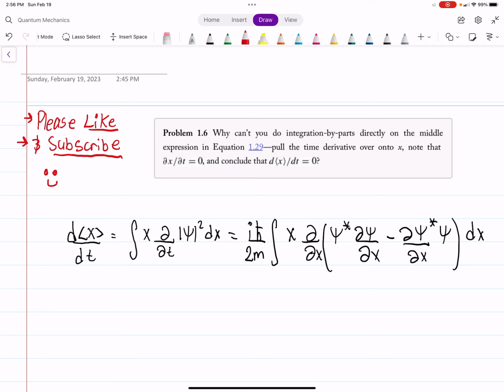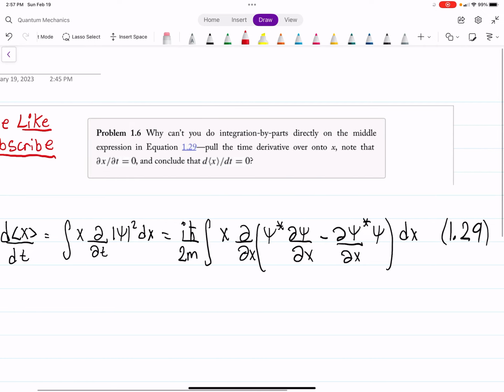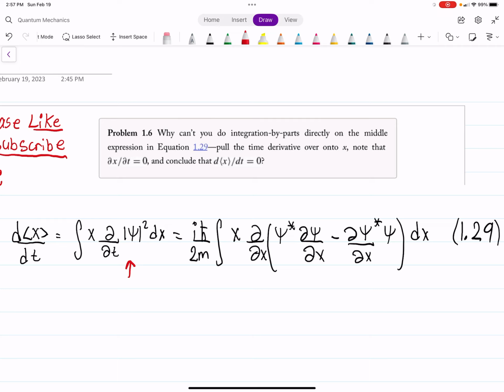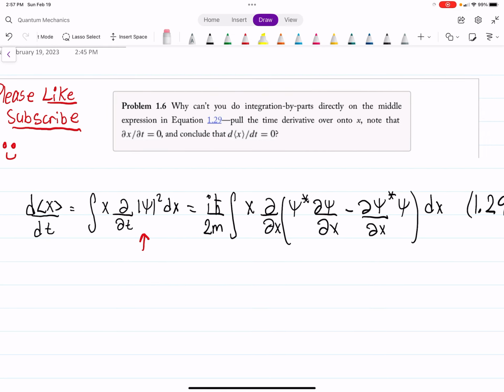Okay, so problem 1.6 is asking why we can't do integration by parts directly on the middle term of equation 1.29, which I already have written down here, and they're talking obviously about that term. And then it says to pull the time derivative over onto x, and note that dx/dt is 0, and include the derivative of our expectation value of x with respect to t is equal to 0. Okay, so let's just work through this a little bit.